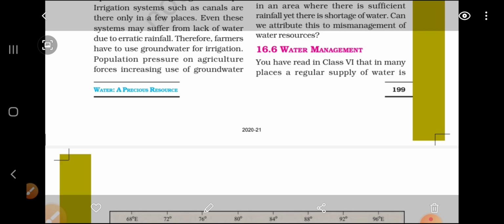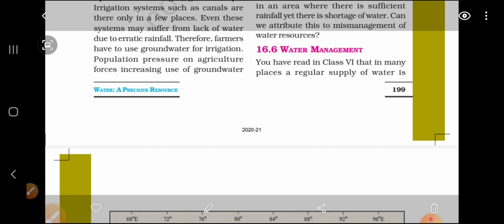In class 6 you studied a lot of methods by which you can save water at your home level. But this time we are going to study how we can save water in our locality, and how it is managed by different persons at different levels.